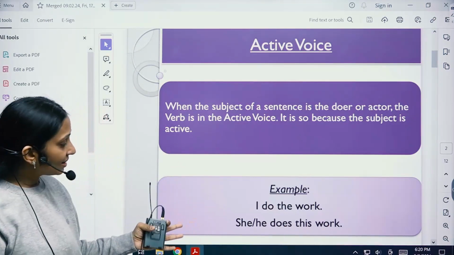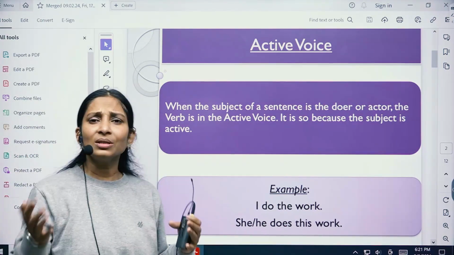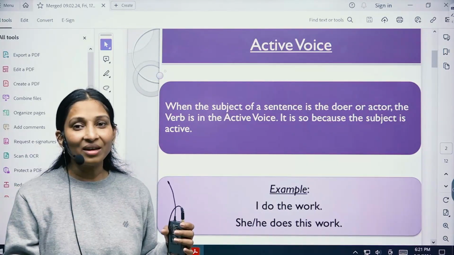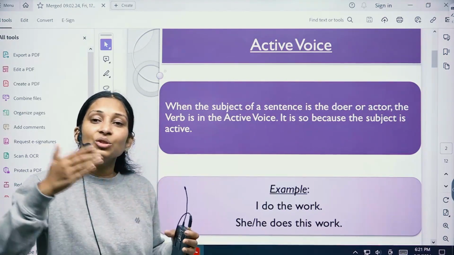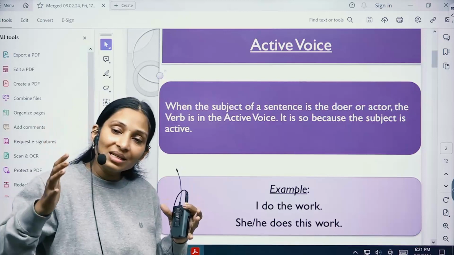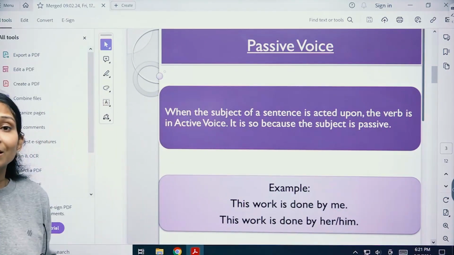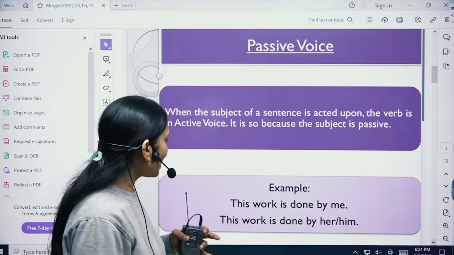Let us see a second example. She or he does this work. Here also, the subject, that is he or she, is doing the work. So when the subject, that is a person, place, or thing, is doing something, this is known as active voice. On the contrary, when something has been done to the subject, right, it is known as passive voice.